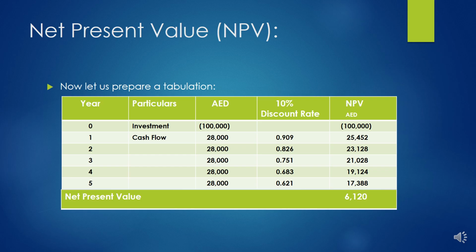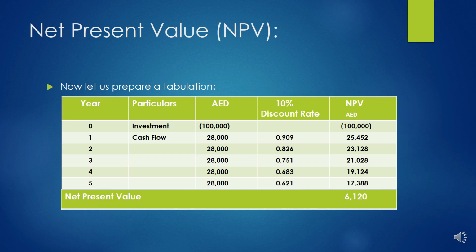That means the returns are more than the investment. So it's a good thing that the project is returning a positive value after these calculations.